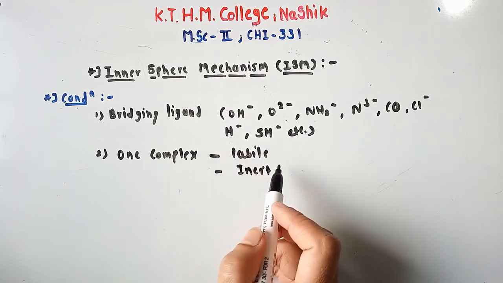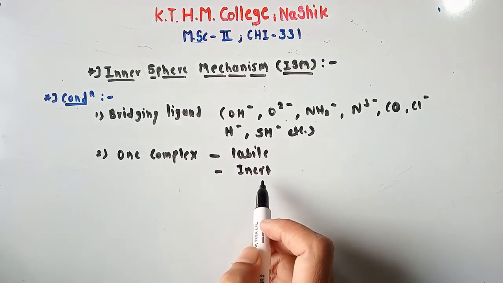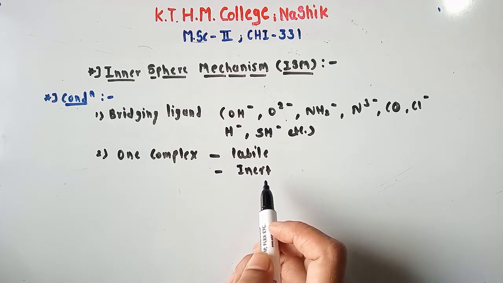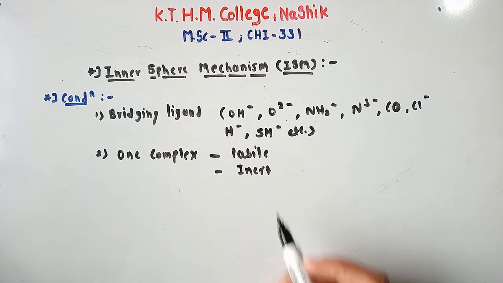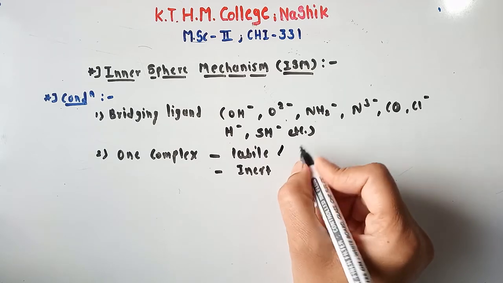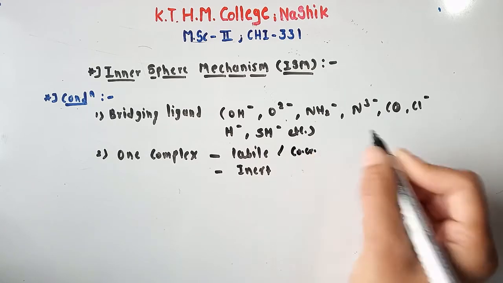Okay, one complex must be labile and the second complex must be inert. This is a very important condition for ISM, that is inner sphere mechanism. Also, we can say that one complex must be labile or coordinatively unsaturated.